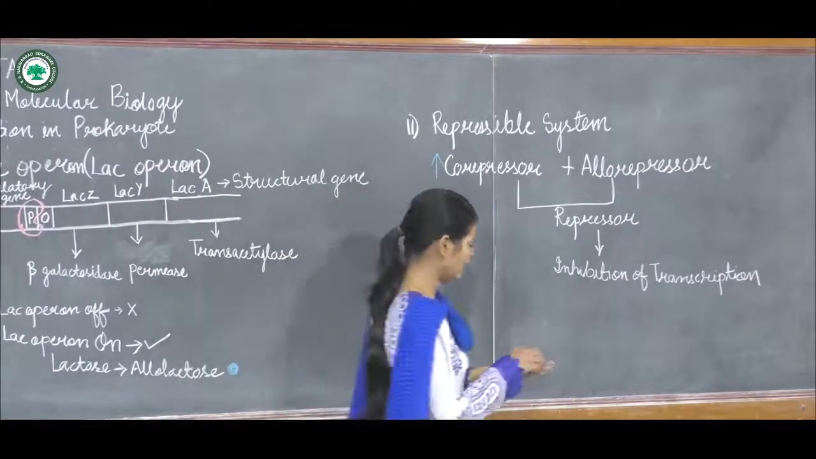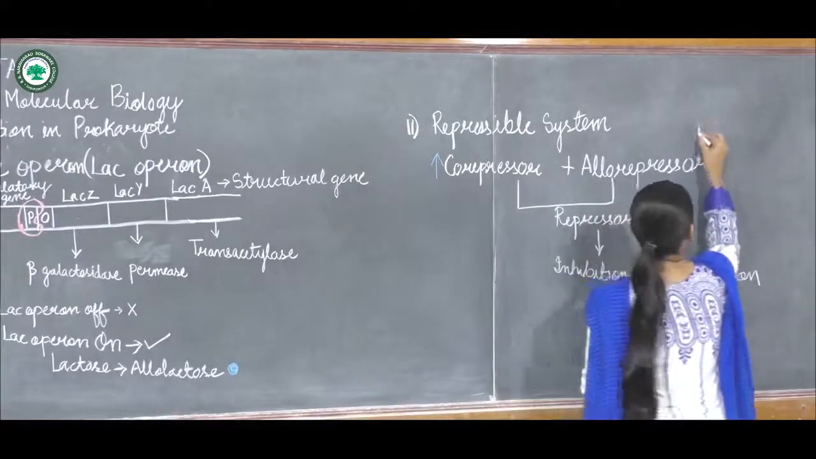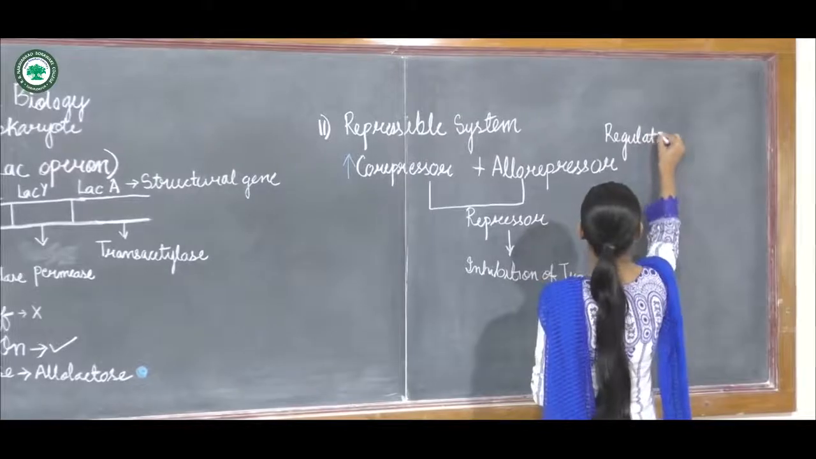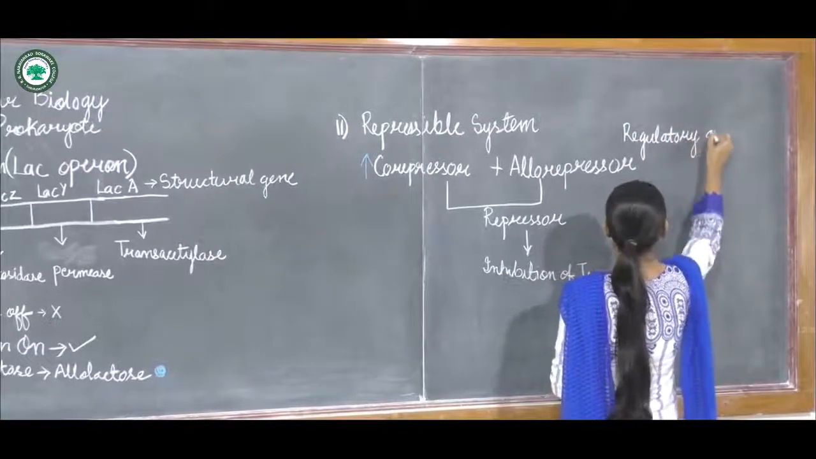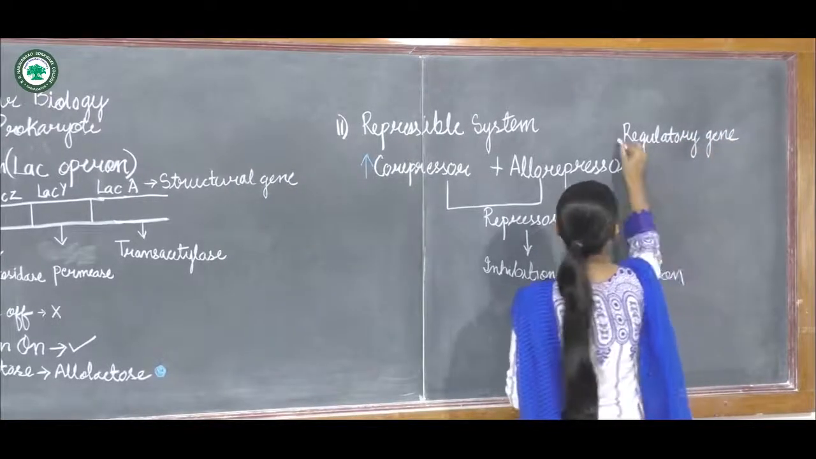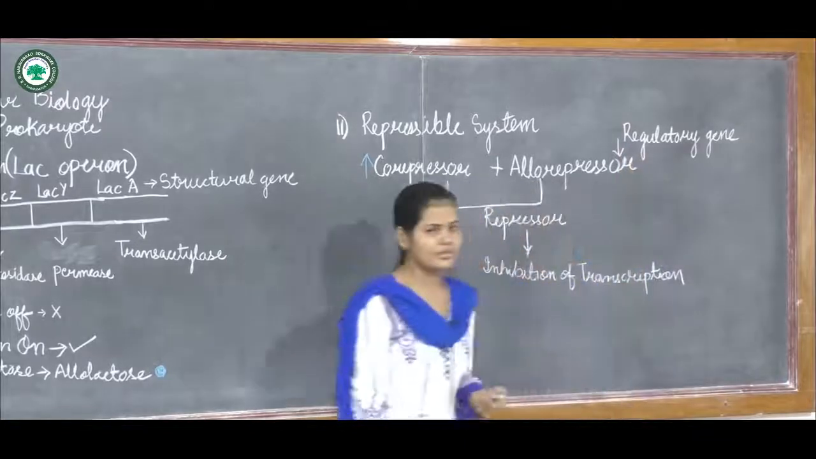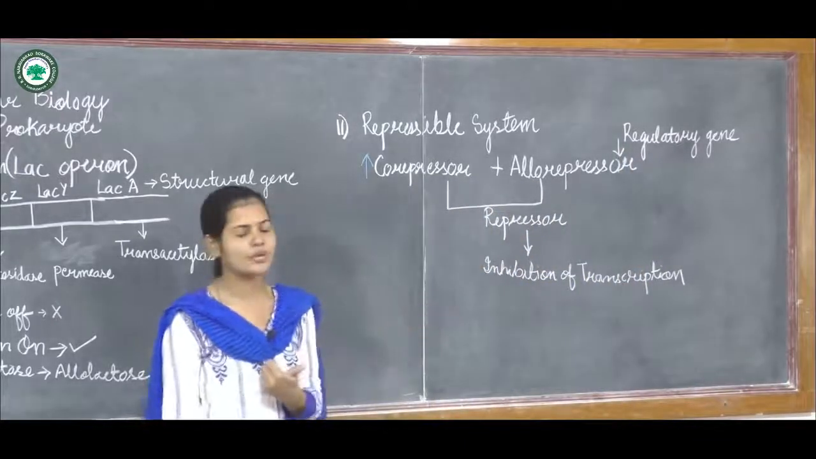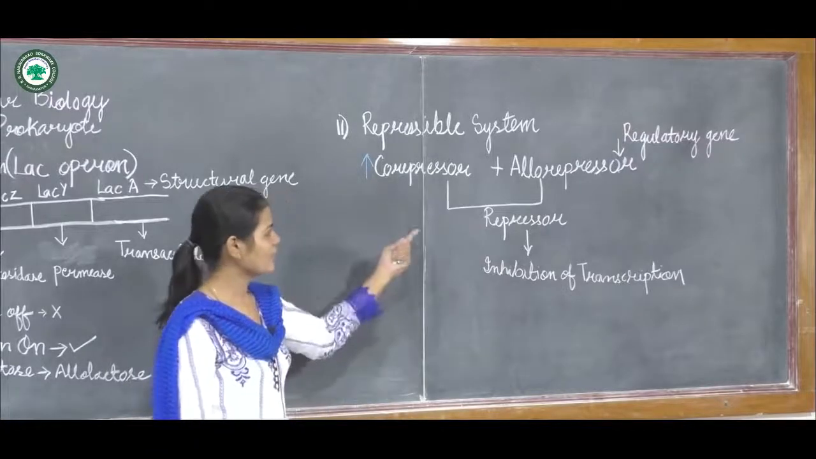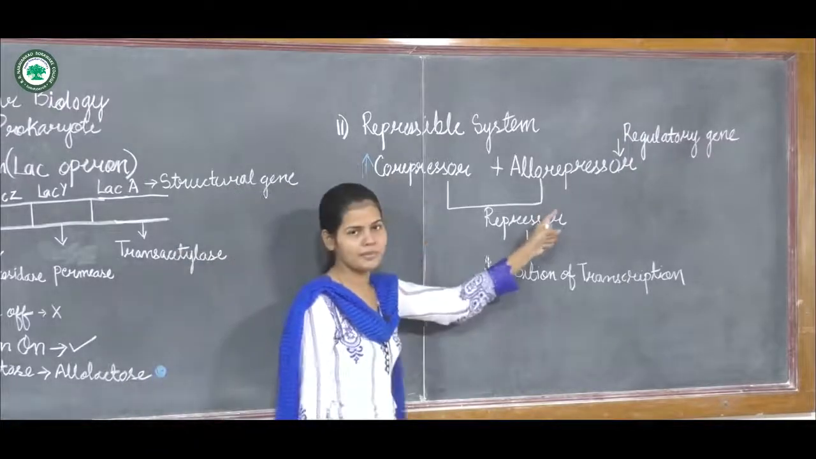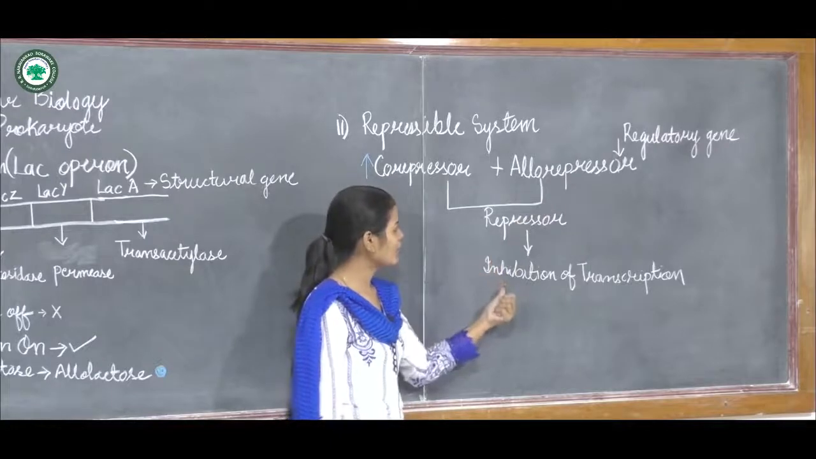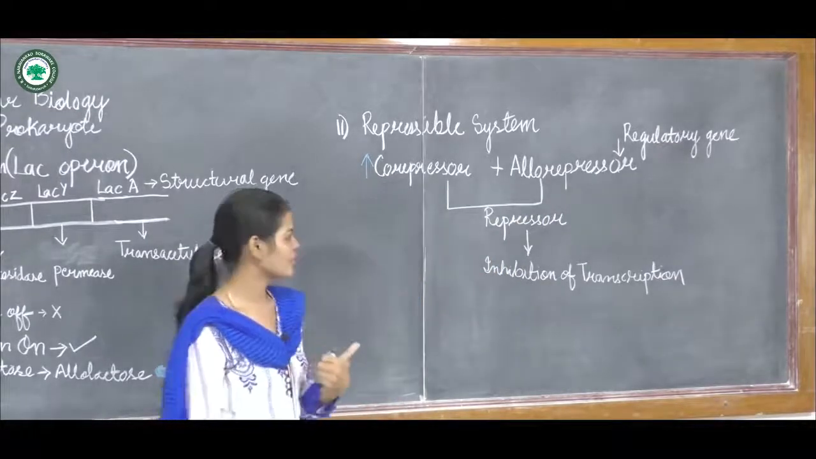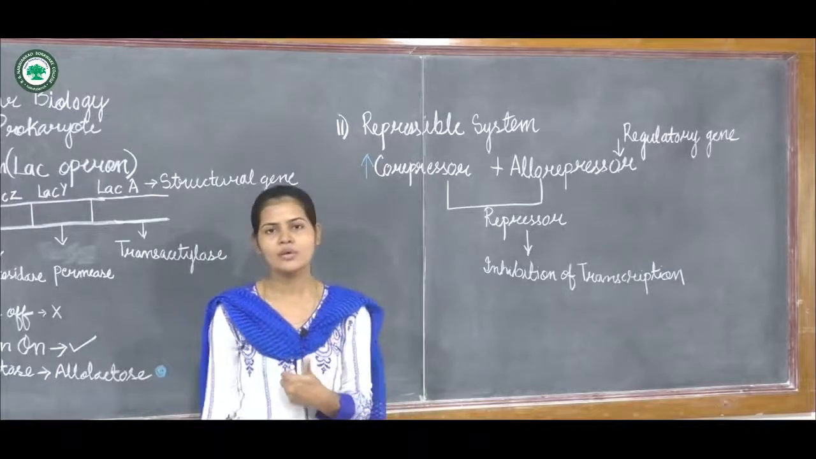Now a regulatory gene will produce an aporepressor, which combines with the co-repressor. Now this will form an active repressor. This will inhibit the transcription, or synthesis, of the mRNA.